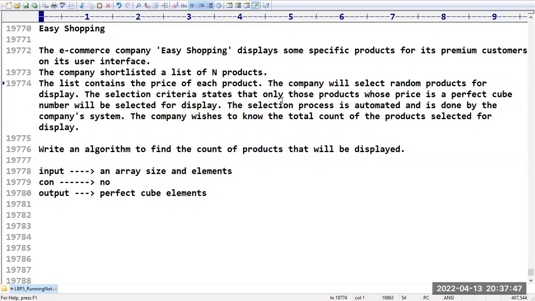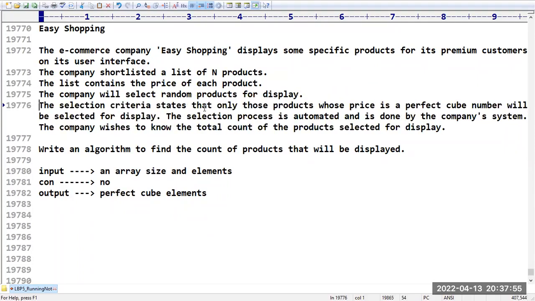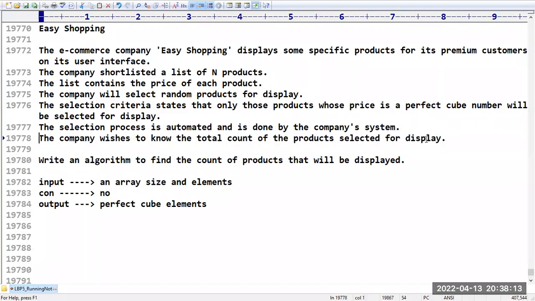The list contains the price of each product. The company will select random products for display. The selection criteria states that only those products whose price is a perfect cube number will be selected for display. The selection process is automated and done by the company's system. The company wishes to know the total count of the products selected for display.